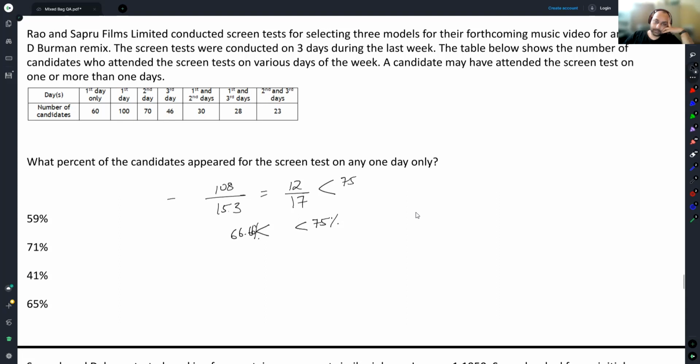Less than 75%, greater than 2 by 3. Basically, I know the value of 12 by 16, and I know the value of 12 by 18. So 12 by 17 has to lie somewhere in between. The only option that fits is option B. That will be the answer.